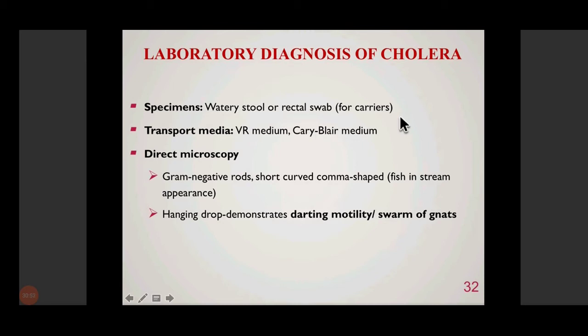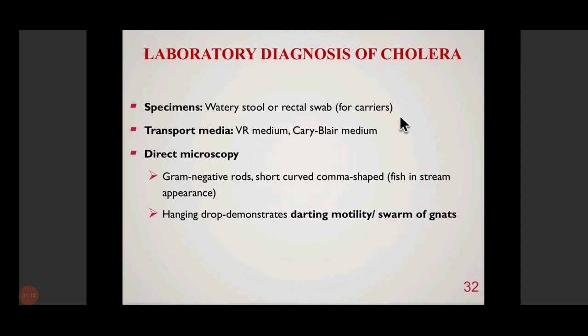These transport media can be used if there is likely to be a delay from the point of collection of stool. Suppose a patient is residing in a village and the lab is in some city, it would take around 12 to 24 hours to transport the specimen. Then you would have to use the transport media so that the bacteria don't die during transport.